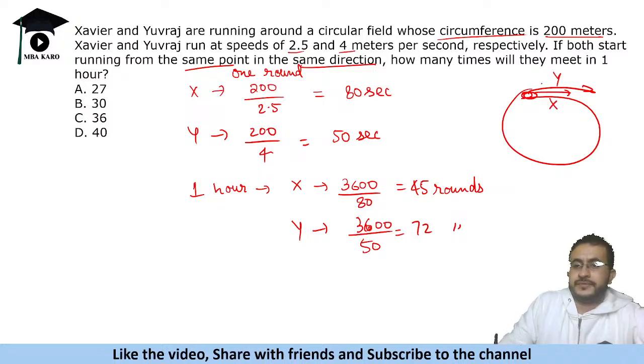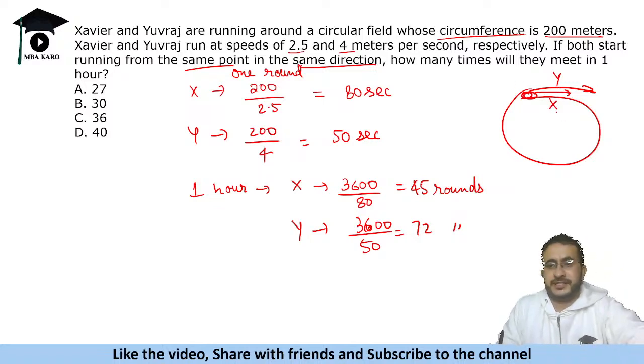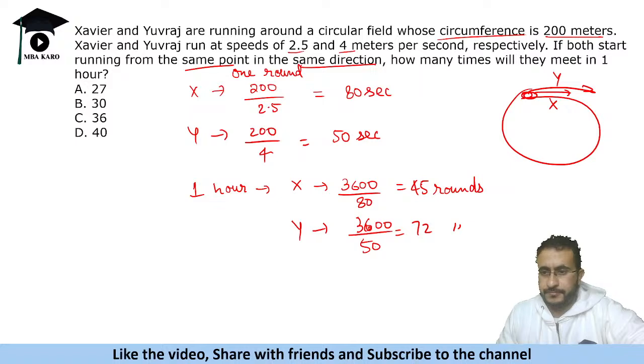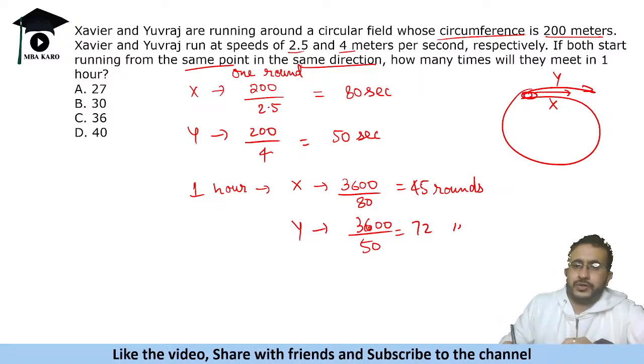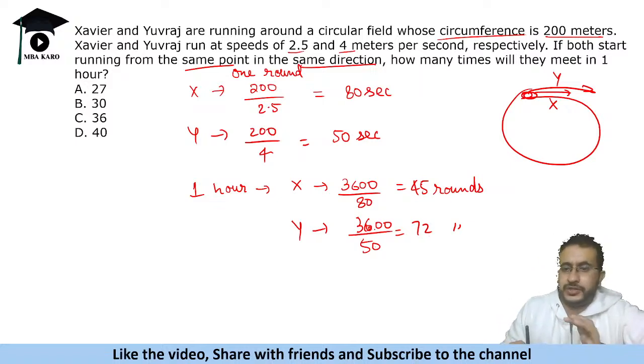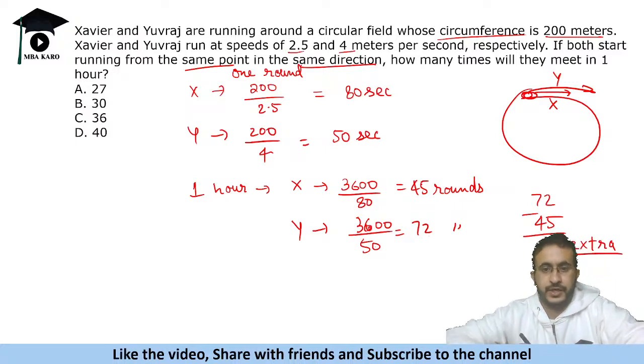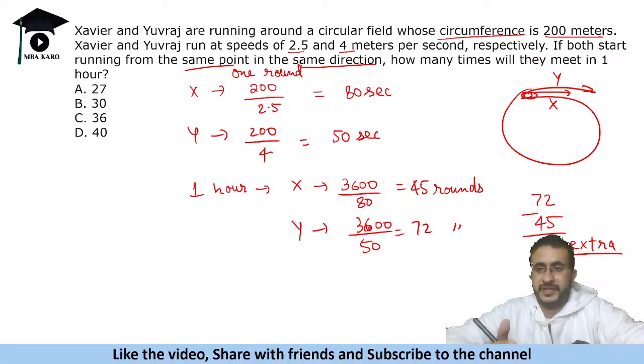So when will Y meet X, right? When that person covers one extra round, isn't it? So this person is covering 72 rounds, this person is covering 45 rounds. So he is covering 27 extra rounds. So whenever Yuvraj covers one extra round, he will meet Xavier.